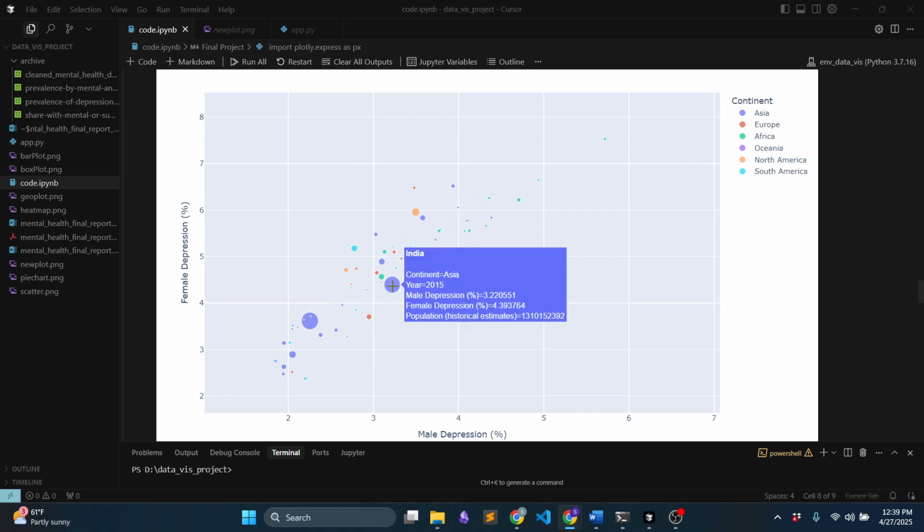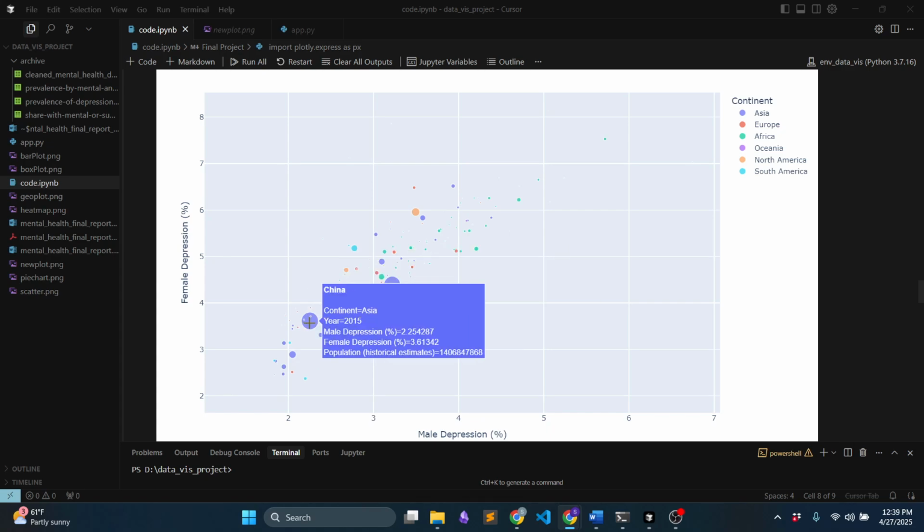The bubble size shows the population of the country, and you can see that India and China have the highest populations. The female depression is a little bit higher than male depression, but overall they are positively correlated with each other among different continents.